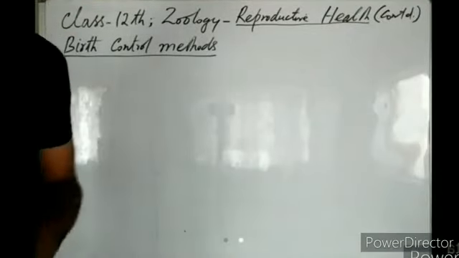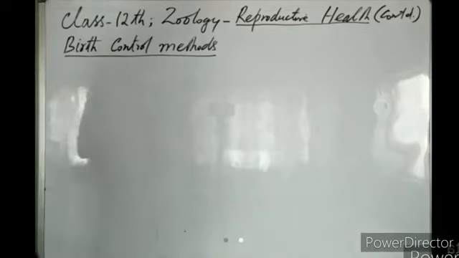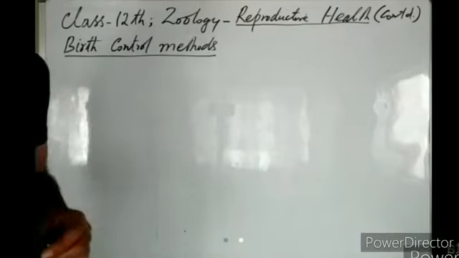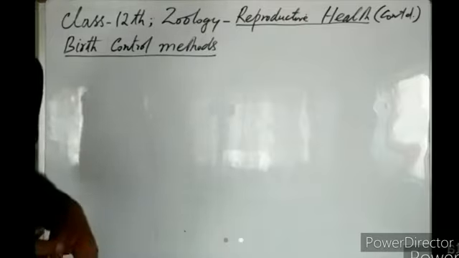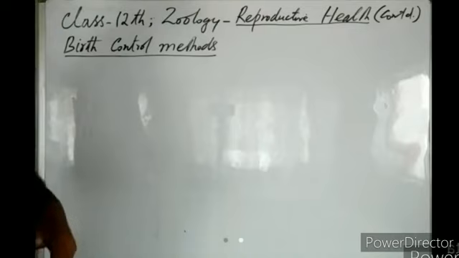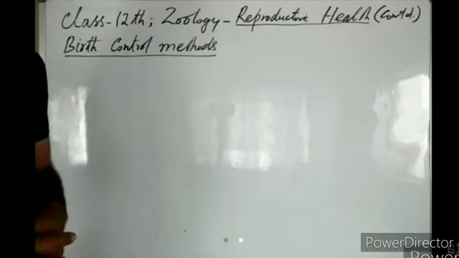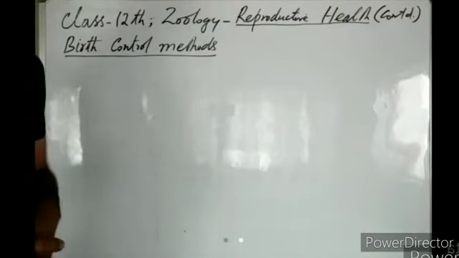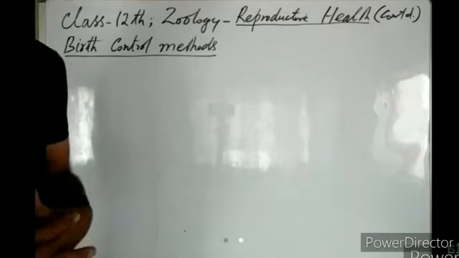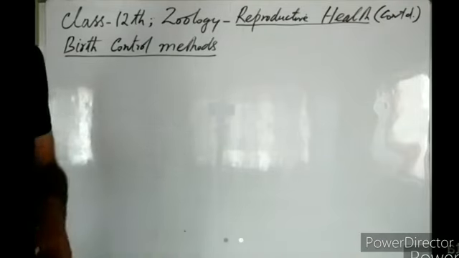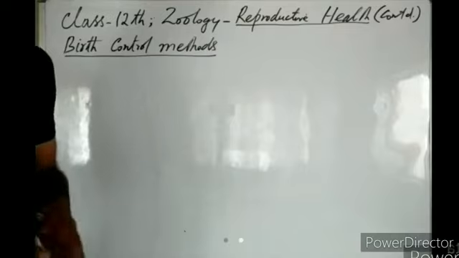Okay, let's start today's topic. Last time we were discussing various birth control methods, right? We have discussed some temporary methods of birth control. They include the rhythm period method, also known as the safe period method, coitus interruptus, chemical means, mechanical methods, and physiological methods. We have discussed all of them, right? Now, today we are going to discuss some other methods of birth control.